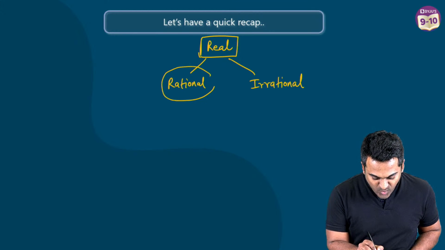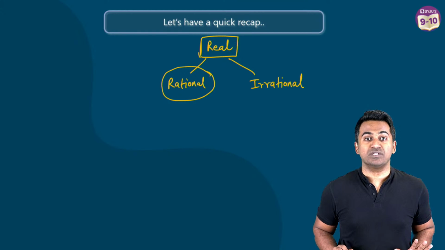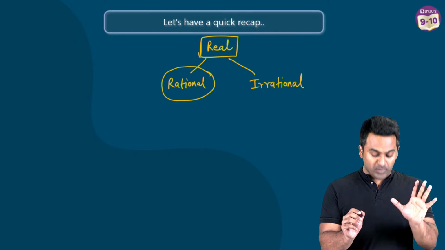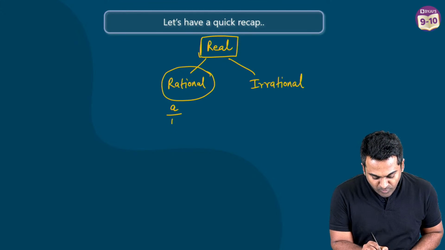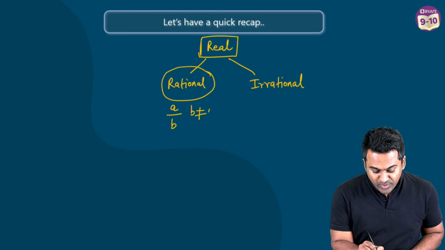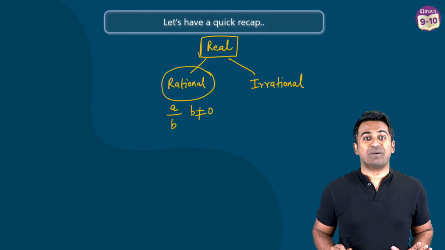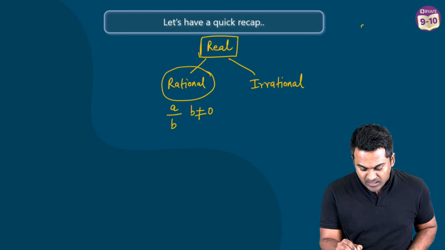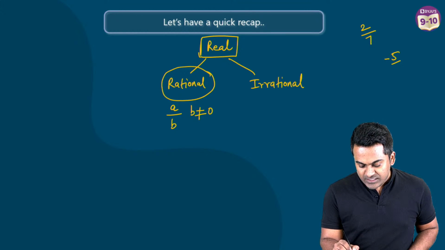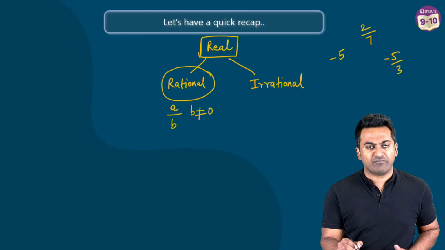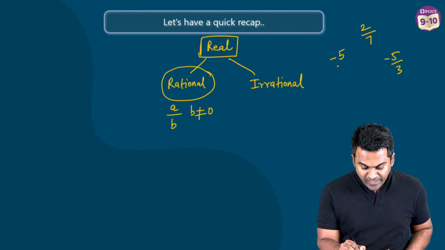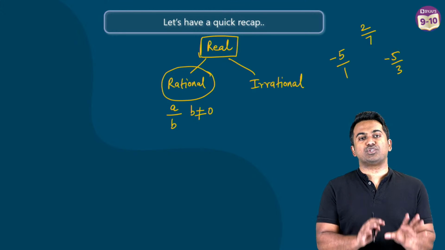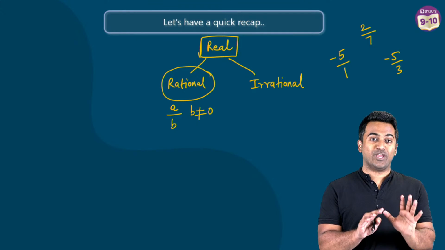Okay, so first let's go ahead and understand what rational numbers are. These are numbers that can be expressed in the form of a fraction, like a by b, where of course we know the denominator can't be equal to 0 because division by 0 is not defined in mathematics. Some examples of rational numbers are 2 by 7, minus 5 by 3, or even a number like minus 5, because minus 5 can again be written in the form of a fraction as minus 5 divided by 1. So any number that can be expressed in the form of a fraction is going to be rational.